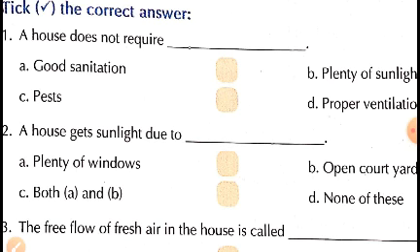Option C, pests. What are pests, children? Do you know pests? Yes. So pests are the animals which live in our house, but we don't like to have them in our house. Means, children, we have 2 types of animals which live with us in our house. First one is the pets. Pets are those animals which live in our house.